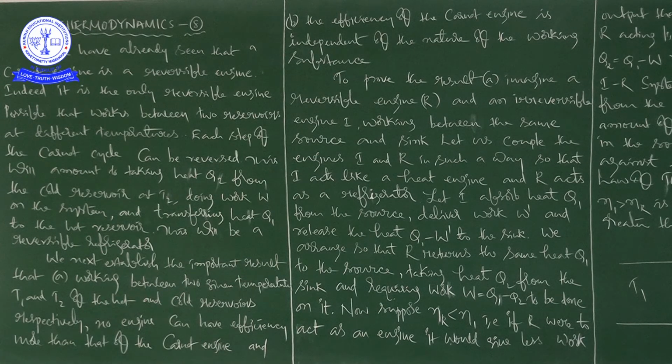Working between two given temperatures T1 and T2 of the hot and cold reservoirs respectively.